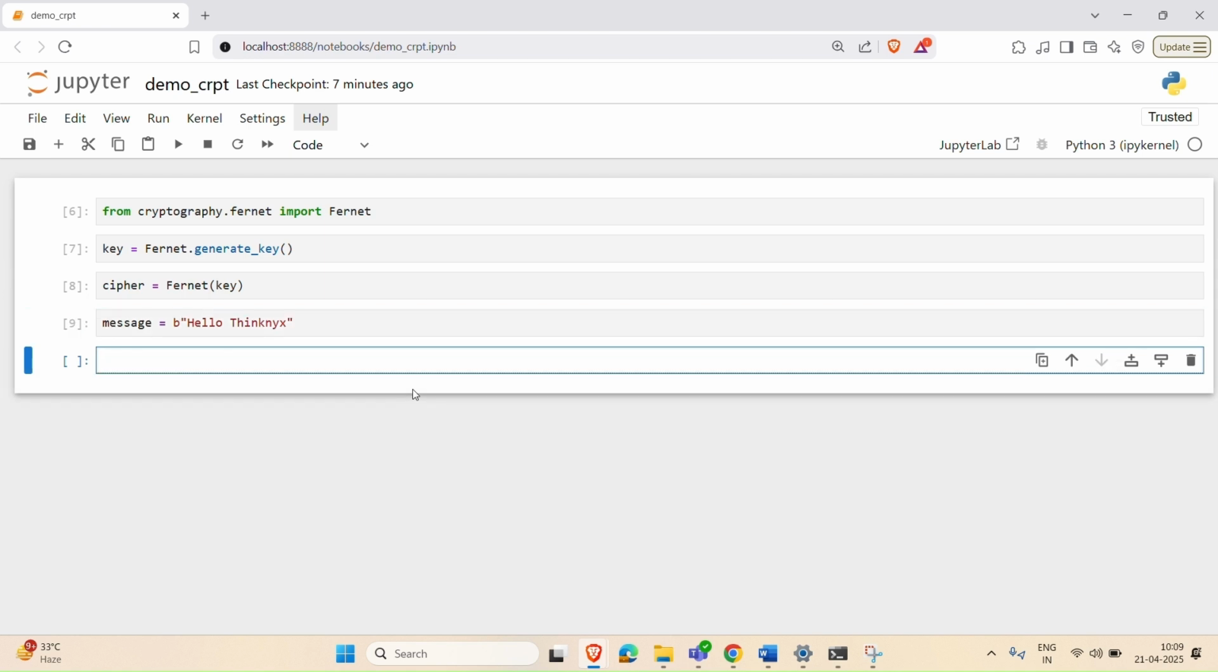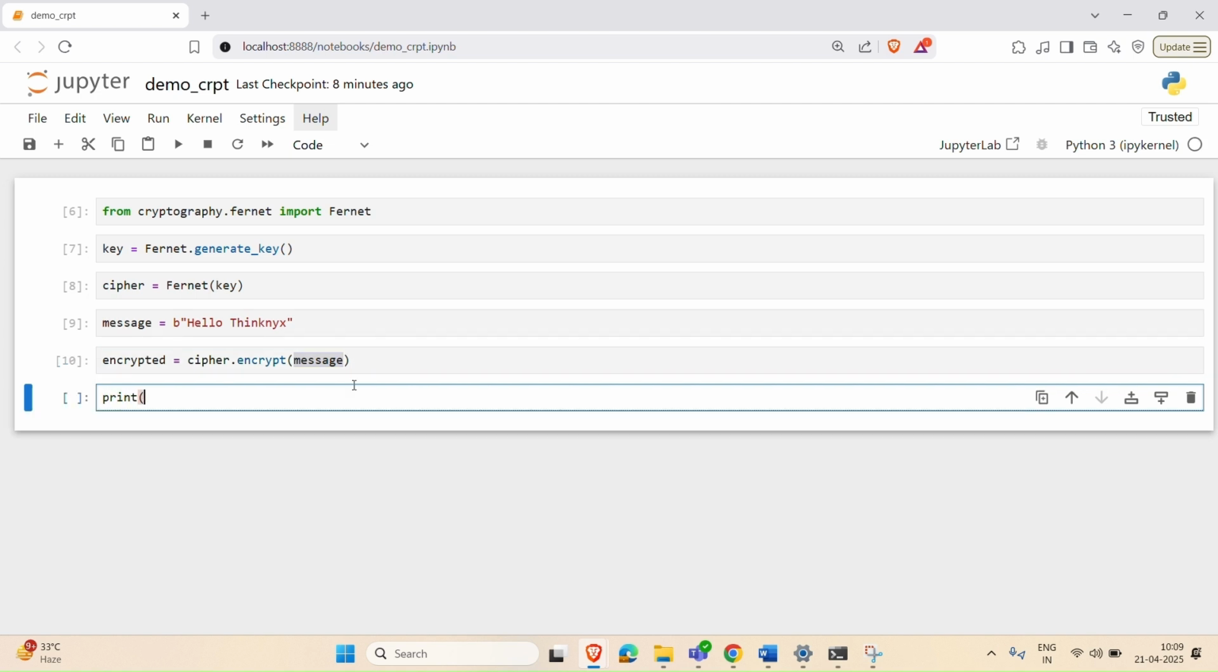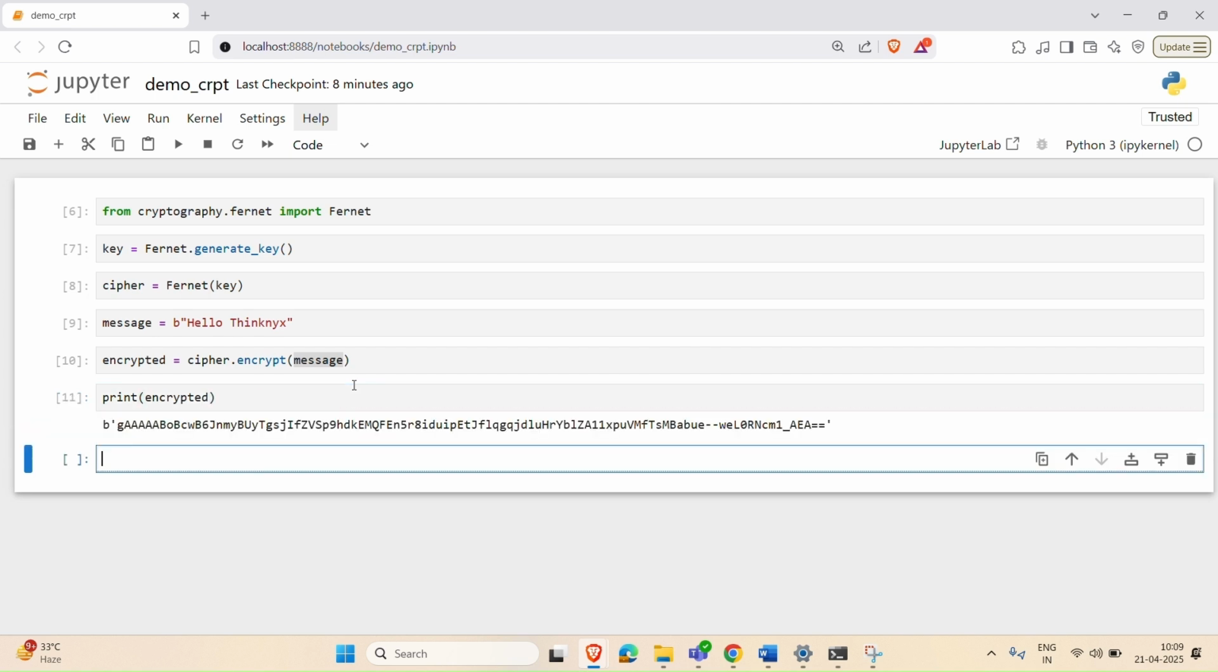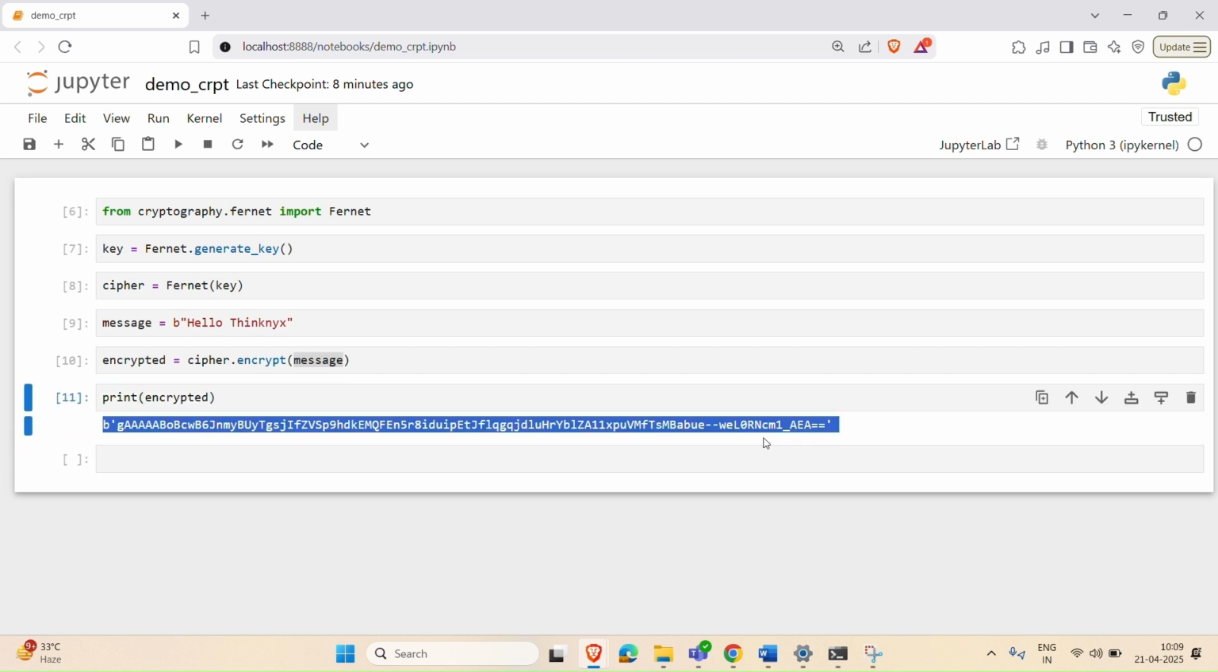Now, let's encrypt this message. For this, we have used the cipher.encrypt function and passed the message through that function. If we now try to print this, we can see hello Thinknyx has become this encrypted string.